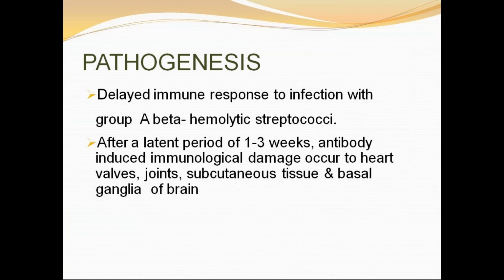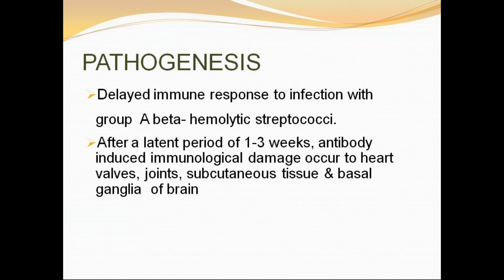The most accepted theory is the immunological theory. In the immune mediated pathogenesis of acute rheumatic fever, there is a latent period between group A streptococcal infection and acute rheumatic fever. What happens is the antigenicity of several group A streptococcal cellular and extracellular epitopes and their immunological cross reactivity.